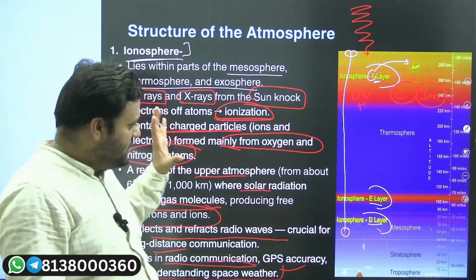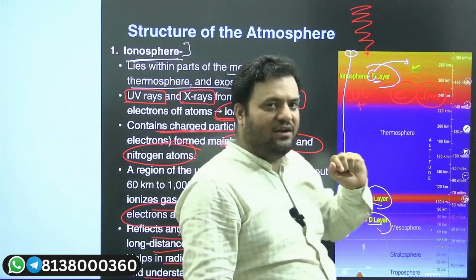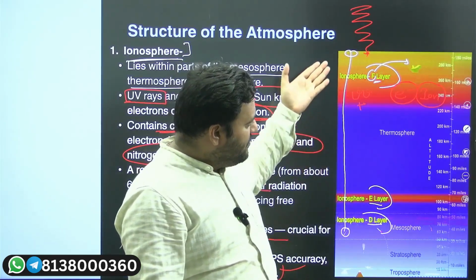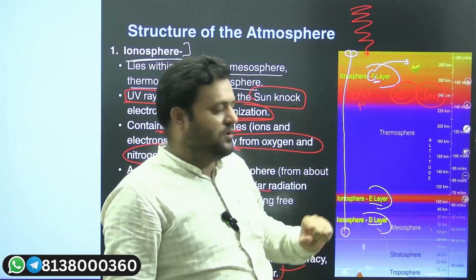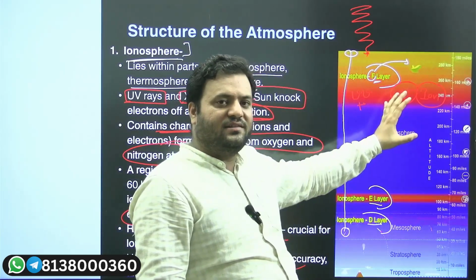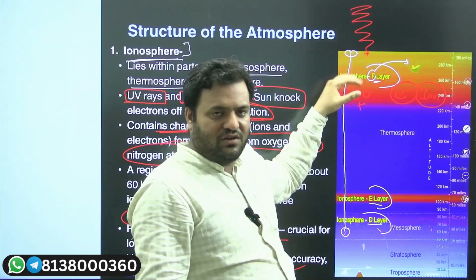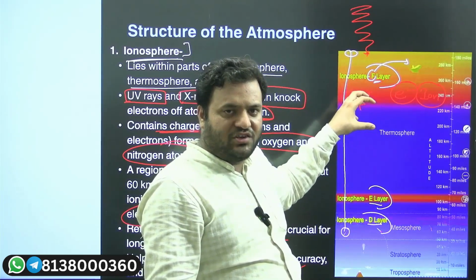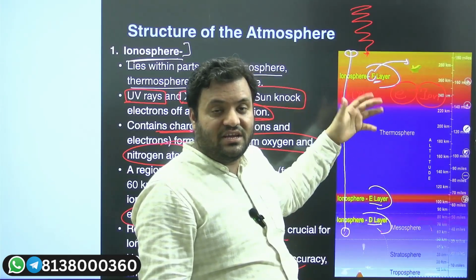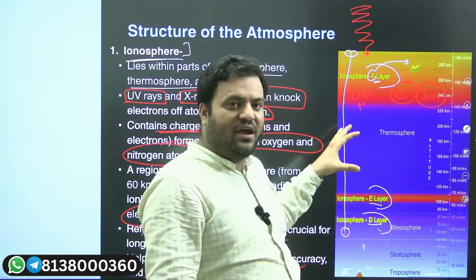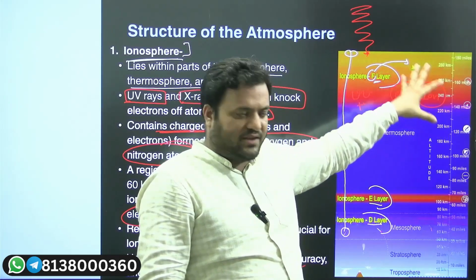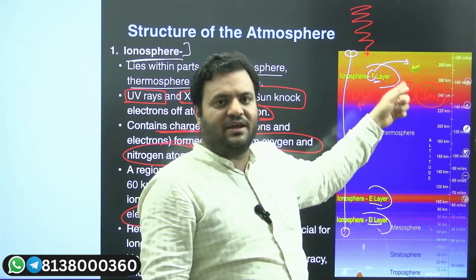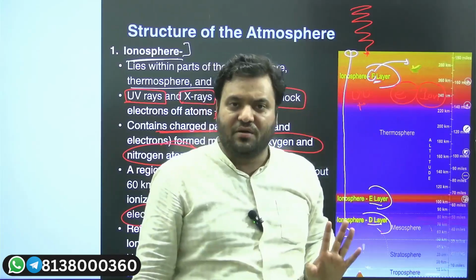So the ionosphere is one of the most important layers with respect to understanding space weather and the behavior of radio waves, because of these charged particles. How do these charged particles arise? Because of the high energy insolation going through the ionosphere, the air is ionized by the ultraviolet radiation and X-rays. When the air ionizes, free electrons and ions are released in the atmosphere itself. They act like an antenna, reflecting or refracting the radio waves in order to foster radio wave communication on our earth's surface.